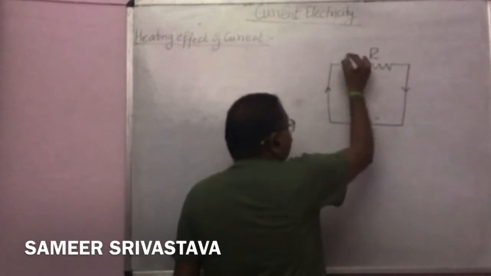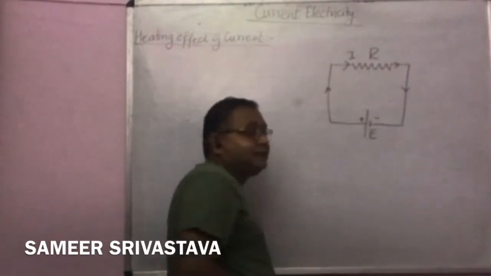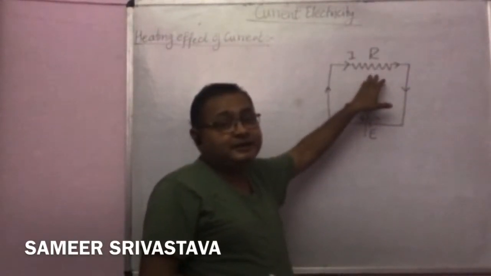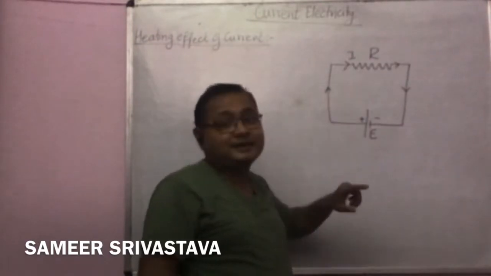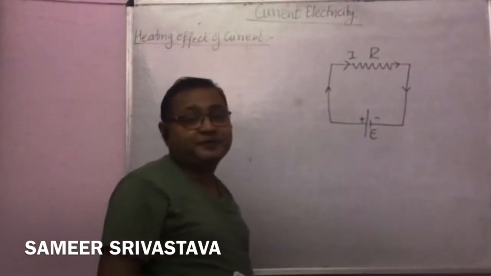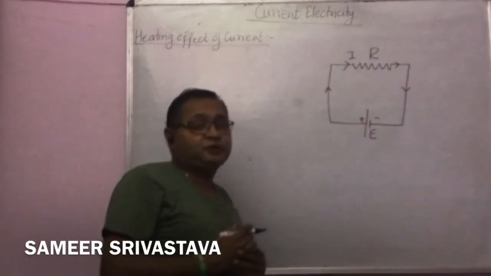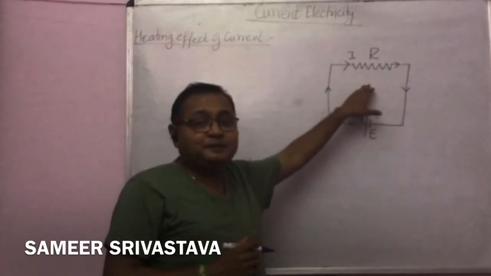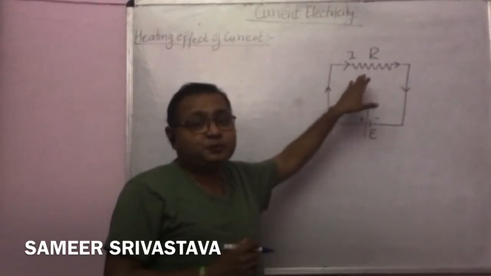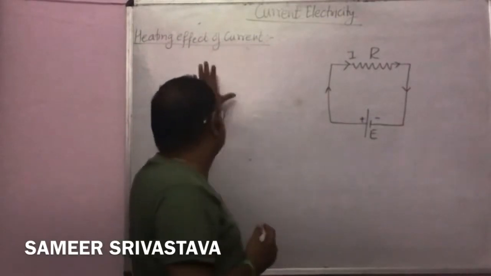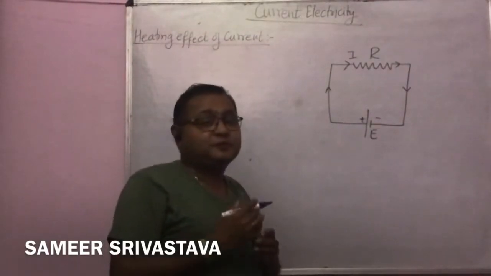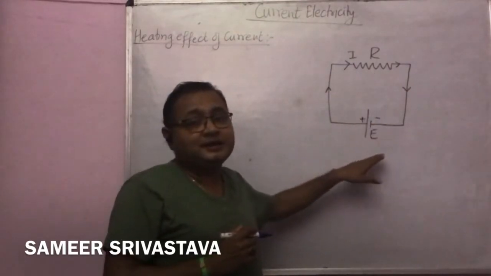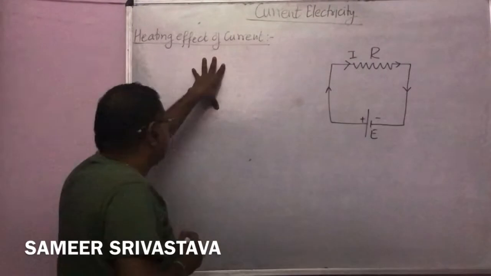When the current passes through the resistor, the production of heat in the resistor by the flowing current is called the heating effect of current. So what is the heating effect of current? The phenomenon of production of heat in a resistor by flowing an electric current through it is called the heating effect of current, and this phenomenon is only applicable when the circuit consists of a resistor and a source of EMF.